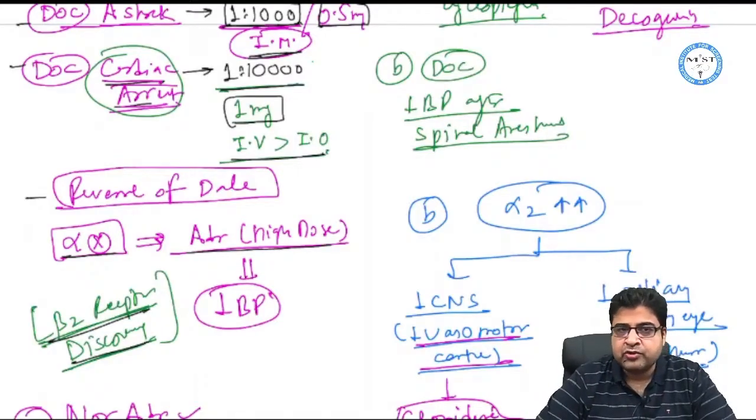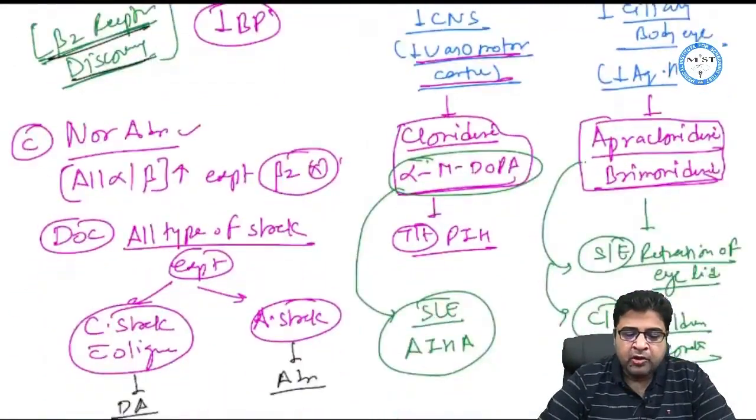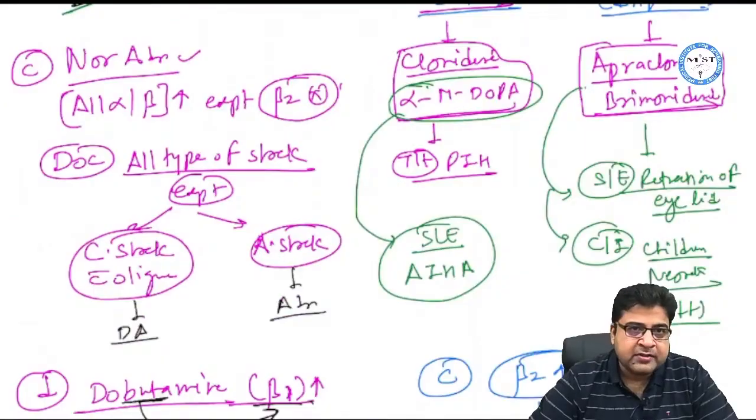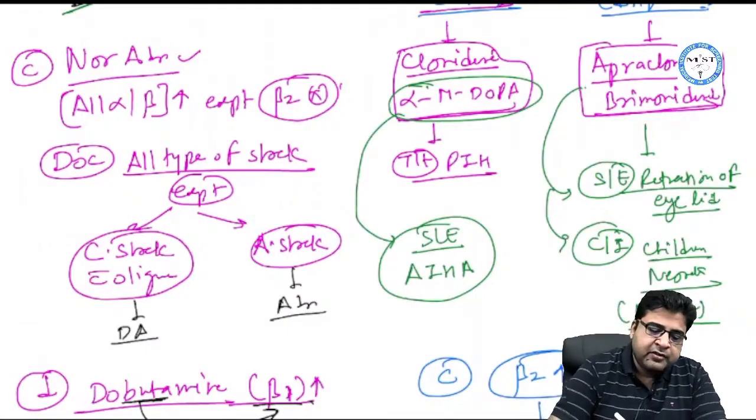Adrenaline is used during reversal of Dale to discover the beta 2 receptor. Now we have a third catecholamine. The drug name is noradrenaline, or norepinephrine. Noradrenaline starts with the word nor.